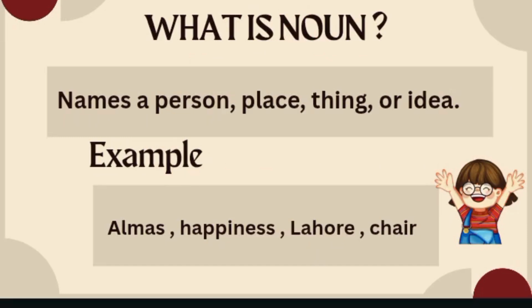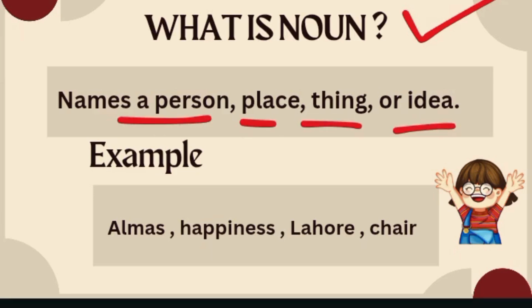First of all, the very famous and the very first type is noun. You guys have already studied a lot about what is noun, what is meant by noun. So noun basically is a name of a person, place, thing, or an idea. For example, in a sentence, if there exists a name of a person, name of a place, or name of a thing, or name of an idea, it means all these words are considered as nouns.